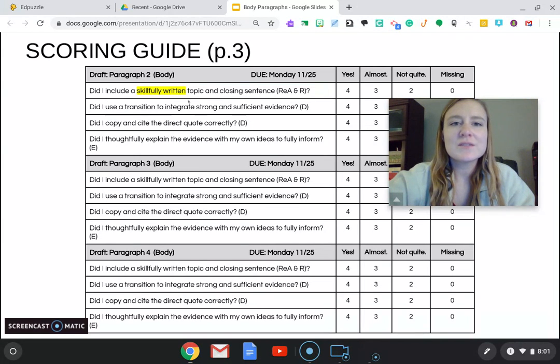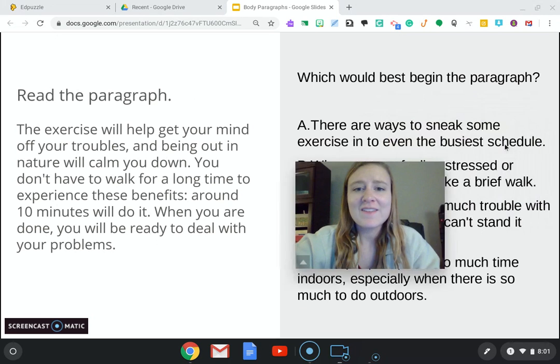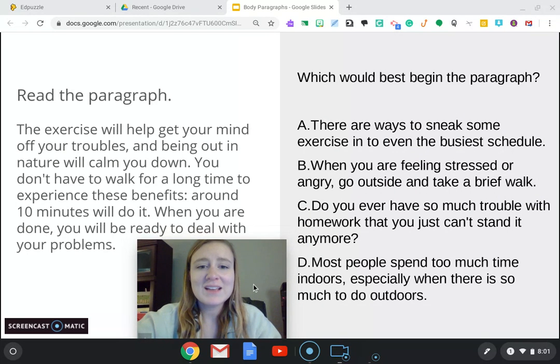Did I include a skillfully written topic and closing sentence? Here are some examples to help you practice with topic sentences. Remember, a topic sentence, that yellow REA, should never really go into much detail. We just want to introduce your reason. We want to introduce what the paragraph is about. So this is all about exercise. Read this paragraph here and then tell me which of these would be the best way to start that paragraph about exercise.